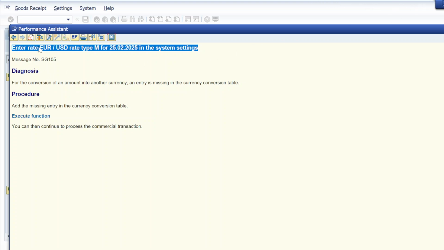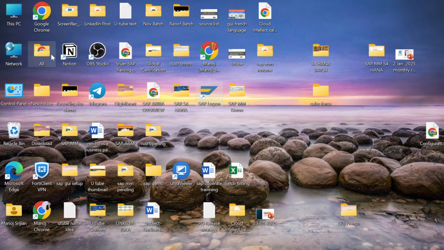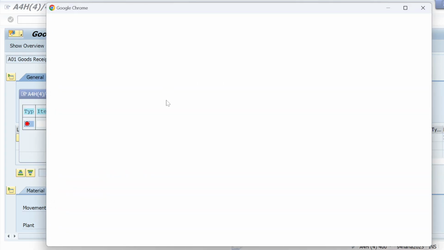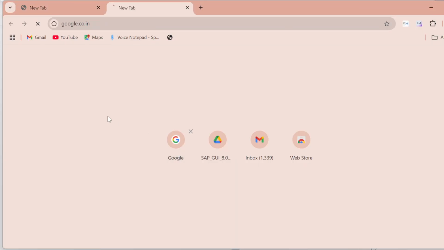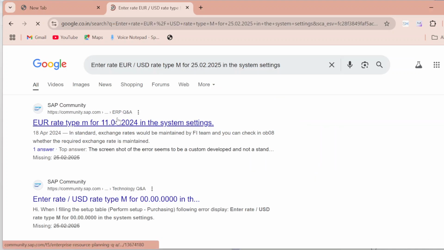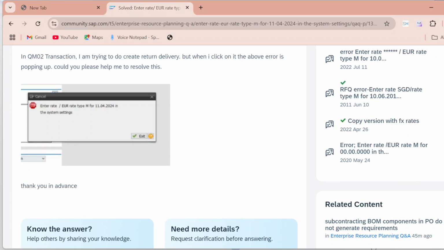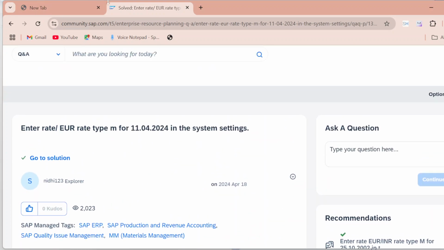Either I can copy this error message, or I can also copy the message number. So you can see that you can resolve any error this way.